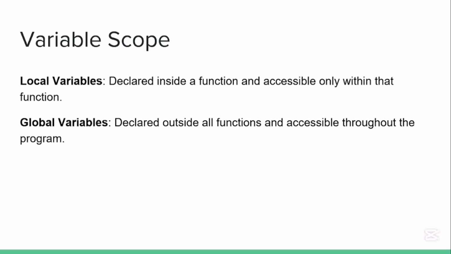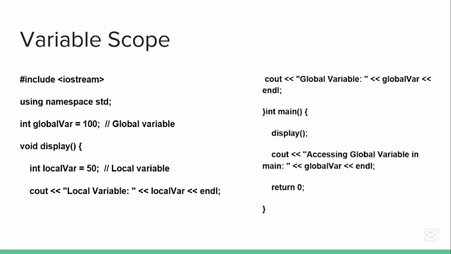A global variable is a variable that can be accessed from anywhere in the whole code. For example, if you declare a local variable x equal to 1 in a function, it only works in that single function. It cannot be used outside the function. If we declare a global variable outside the function, we can use it inside the function and outside the function also. There is a major difference between local variables and global variables.